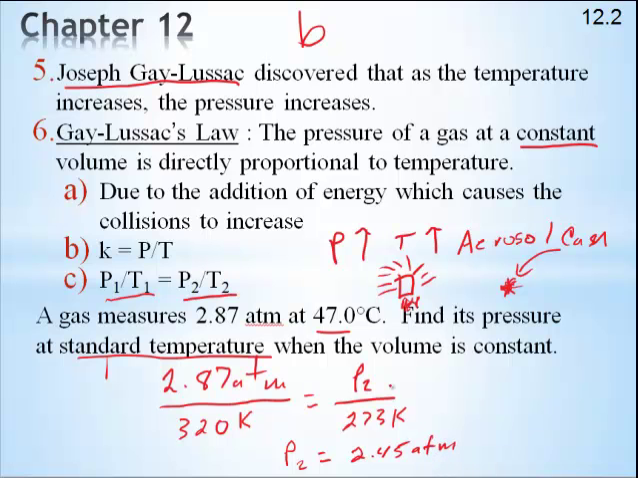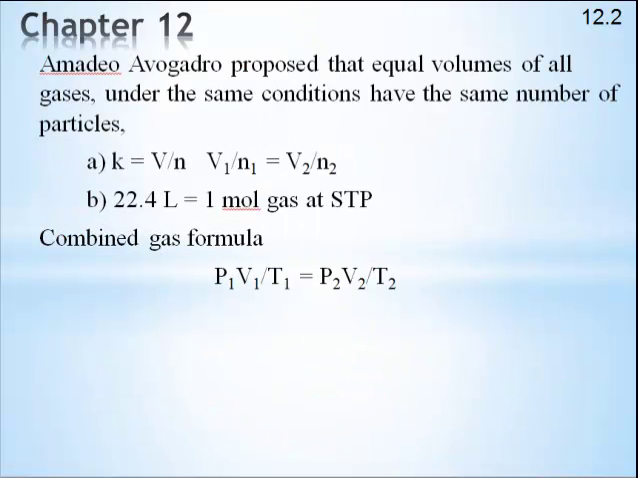Let's think about this now. What happened to the temperature? It went from 47 down to 0, or a better way to look at it is 320 down to 273. So the temperature went down, so we would expect the pressure to go down. And let's see, 2.45 versus 2.87. Good, it did exactly what we thought it would do. Again, one of the things I love about these problems is you can really do an easy self-check just by thinking about what should happen with the numbers.